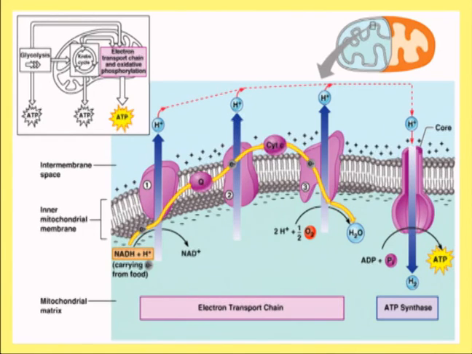One is the gradient of proton across the inner mitochondrial membrane, that is delta pH, and second is the separation of the charge which is taking place with respect to the inner mitochondrial membrane, which will lead to the generation of electrochemical gradient, which can be symbolized as delta psi.